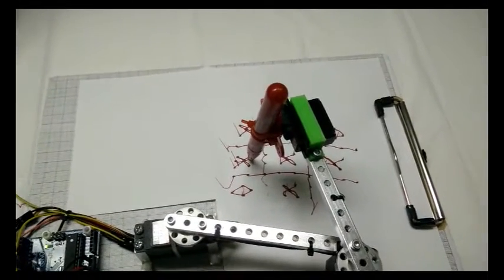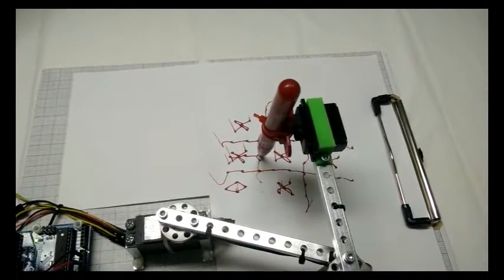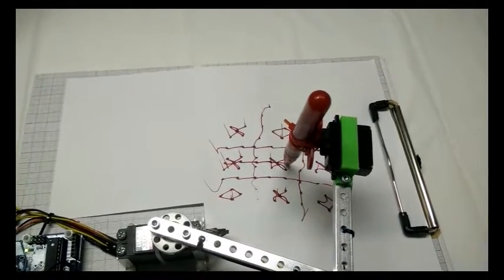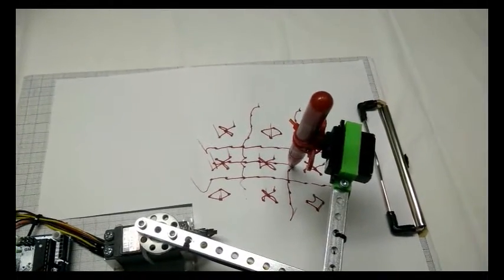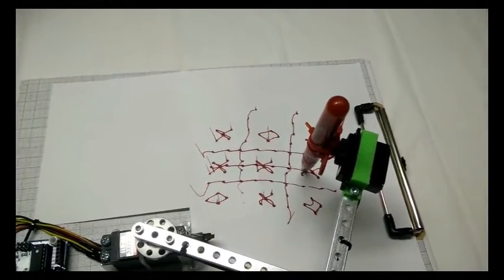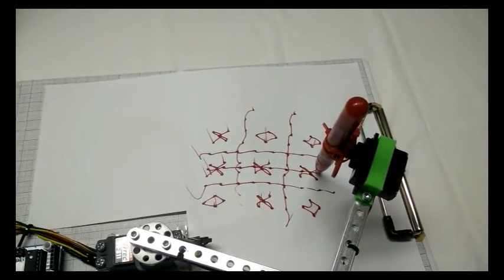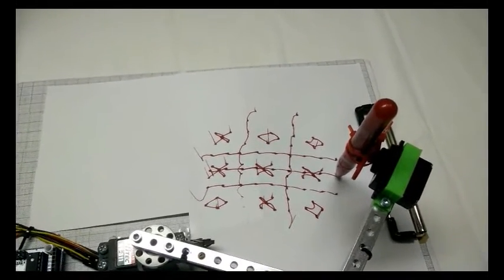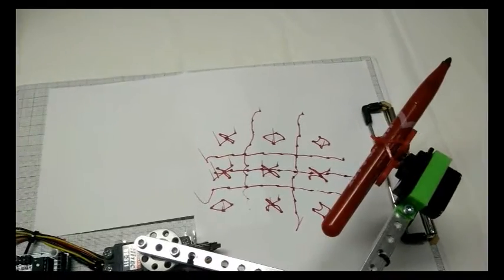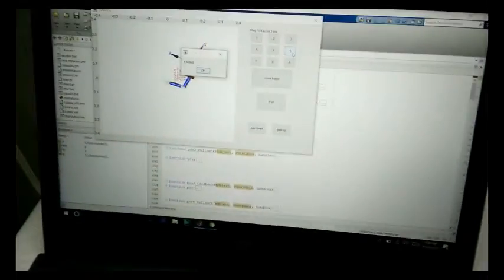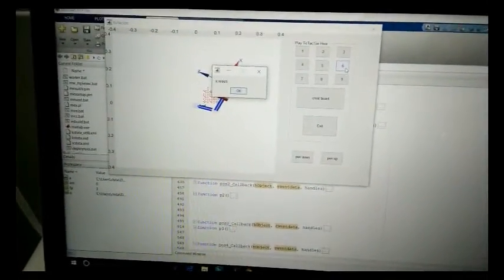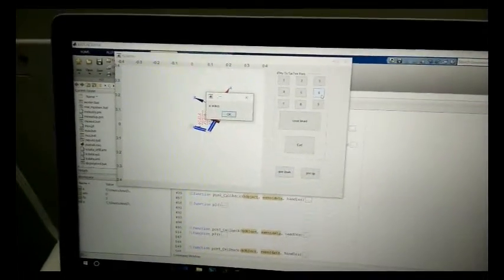X is the winner. So it has detected that X has won the game, and now it draws the line over the three X's. And it displays the message in the GUI that X wins. So this is how one iteration of the game goes.